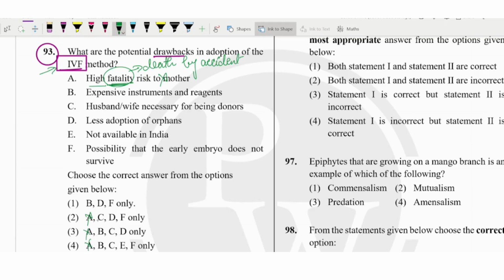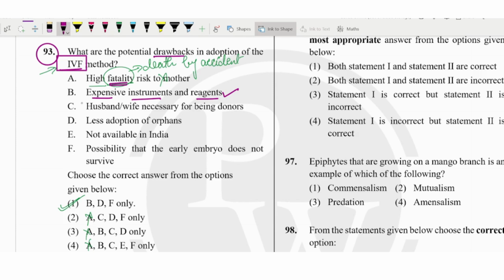So we can say the direct answer here is B, D and F, but I hope you should know. If you don't know, let us see the other options. Expensive instruments and reagents: we know it was already there, because the complete process which should be done in the mother's womb is now going to happen in the laboratory. So definitely the reagents and instruments would be expensive.